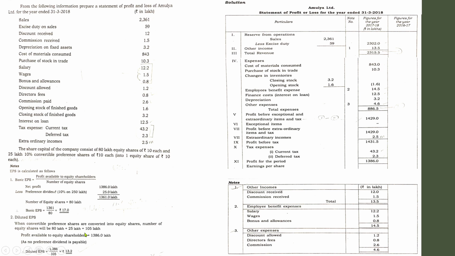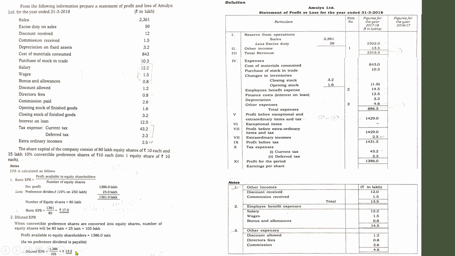So since there are no preference shareholders, do we have to provide preference dividend? No. So while computing diluted EPS, profit available to equity shareholders is 1386 itself. Since we are not deducting 25 lakhs, don't go for 1361. Take 1386. So 1386 divided by 105, you will get 13.2.